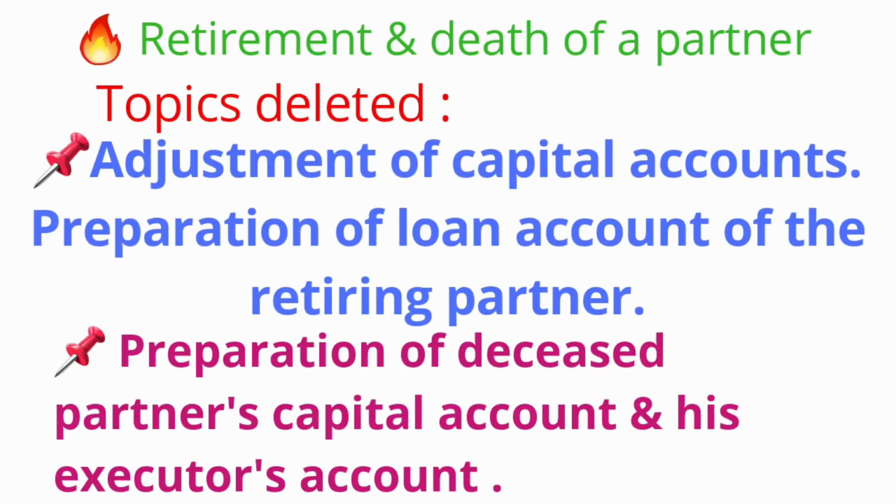And the next is retirement and death of a partner. Under this topic, adjustment of capital accounts, preparation of loan account of the retiring partner has been taken out. And also preparation of deceased partner's capital account and his executor's account has been deleted.